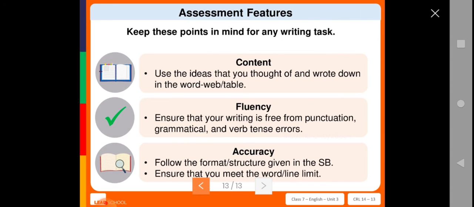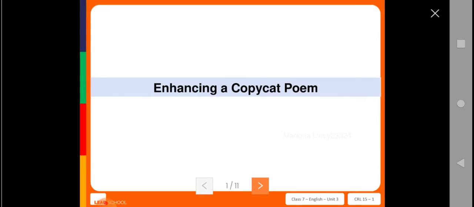For example, the sentence should not exceed 4 to 5 words, as in the original poem. You too have to maintain the same 4 to 5 words. Did you get me? This is known as the word limit.